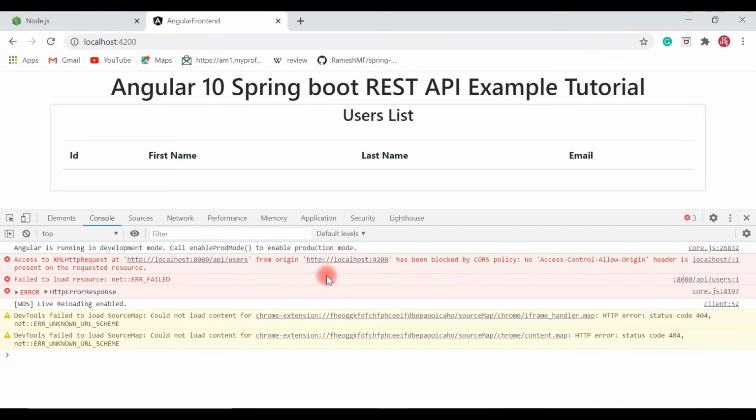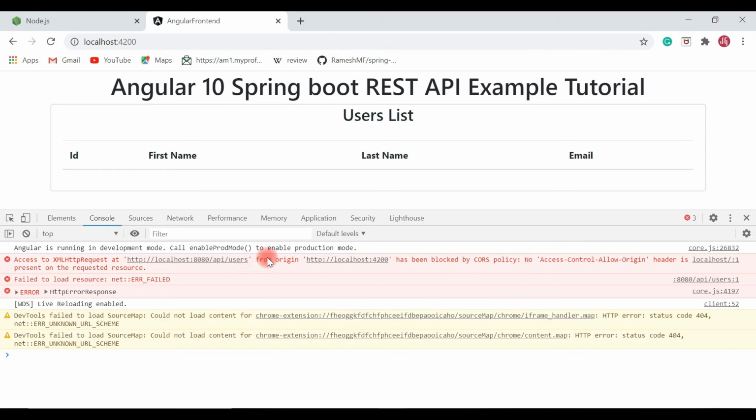Well, we usually get this kind of error in the browser because the Spring Boot application is running on port 8080 and the Angular application is running on port 4200. So both the applications are running on different ports, so the browser gives this error. Okay, CORS policy error.